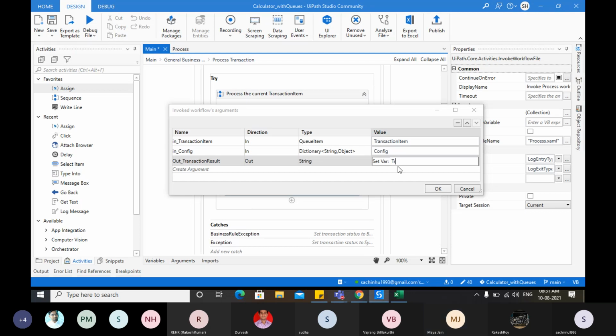Transaction result. It should be str underscore transaction result because that is a string variable. So the naming conventions will help you. STR. Sachin, why are you writing CRN? It's STR. No, remove CRN. Sachin, remove CRN. Small letter STR. Control K.